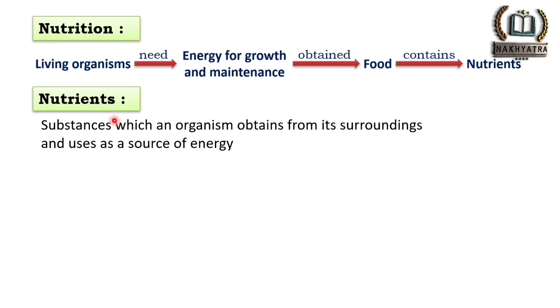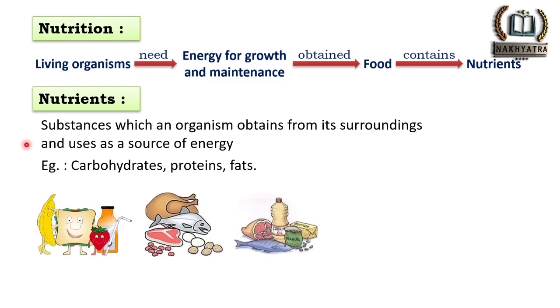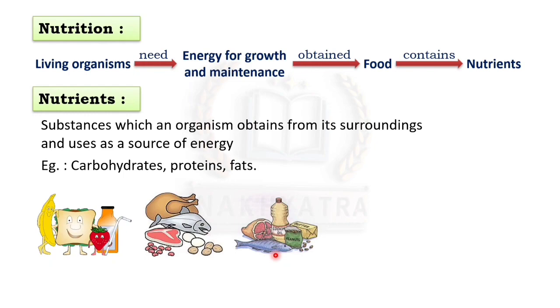Now let us see what are nutrients. The nutrients বুলিলে কি বুজা? আমি যেতিয়া কিছুমান substance আমাৰ surrounding ৰ পৰা লওঁ আৰু source of energy হিচাপে ইউজ কৰো, তাকে nutrients বুলি কোৱা হয়. Okay, so for example, carbohydrates, proteins, fats. Carbohydrates আমি sources like fruits, bread, milk, etc. ৰ পৰা পাব পাৰো. Proteins like fish, meat, eggs, from all those we can get proteins. And fats from like different kinds of peanuts, nuts, butter, cooking oil, etc.